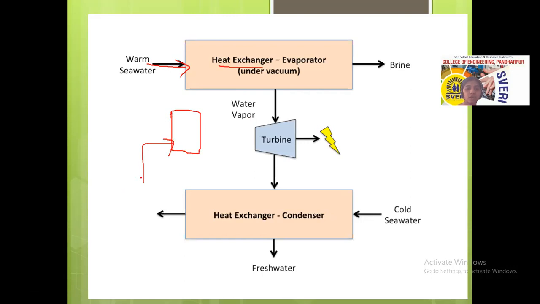Warm water is inserted here, and whatever steam comes from that water is utilized to spin the turbine here. And after that rotation, the condensed water, that means the water vapor, is again converted into liquid water droplets after the temperature is reduced.